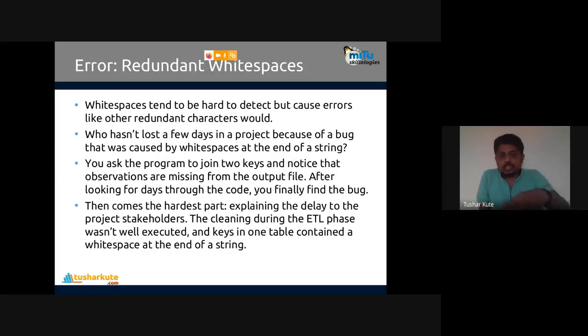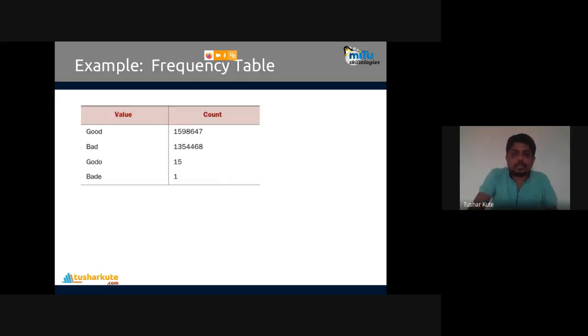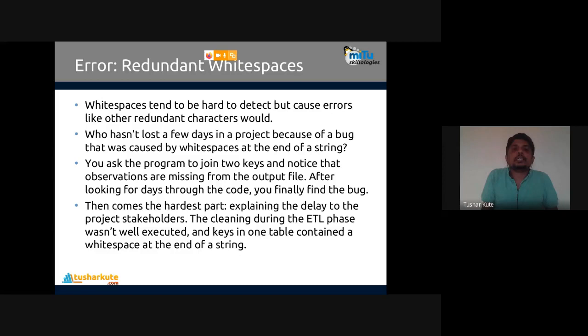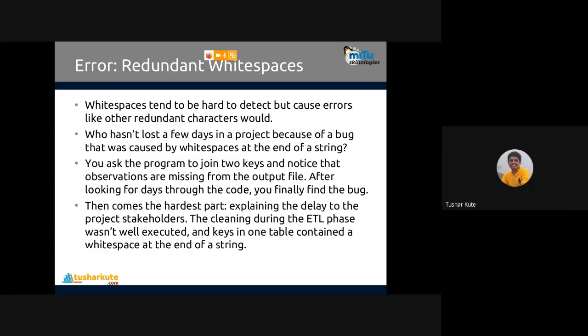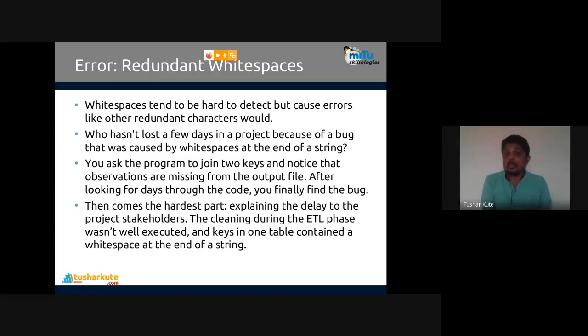Second is the data entry errors. This is what we have: good and bad are written in different ways. Second is redundant white spaces. White spaces tend to be hard to detect but cause errors like other redundant characters would. Because see, most of the people have one habit. They type the name and give a space. What's the logic in that? I don't know. Because at the end we will not require a space.